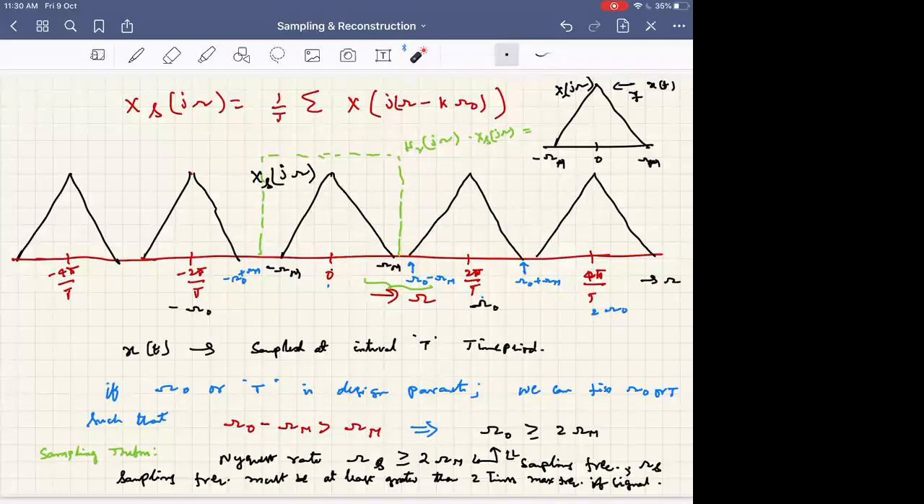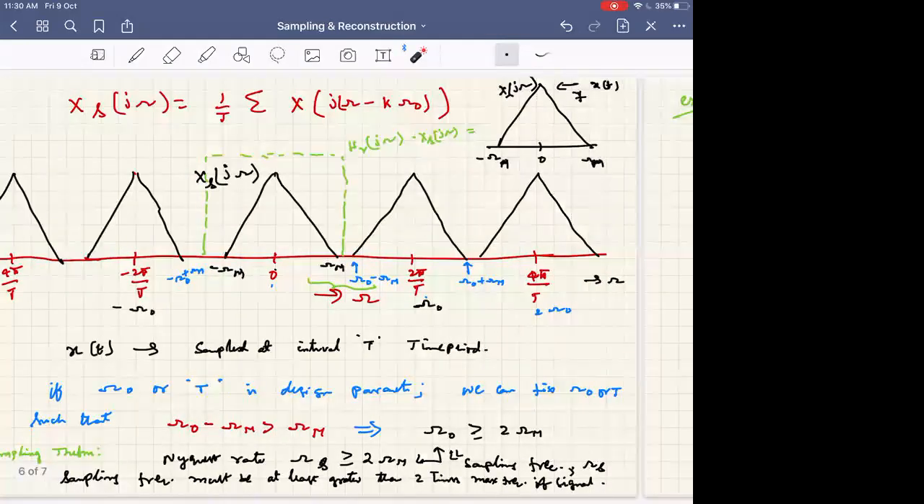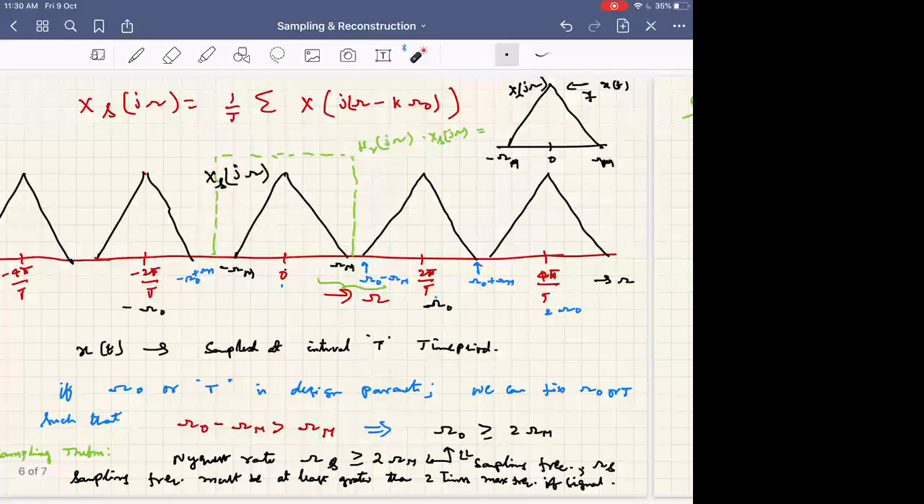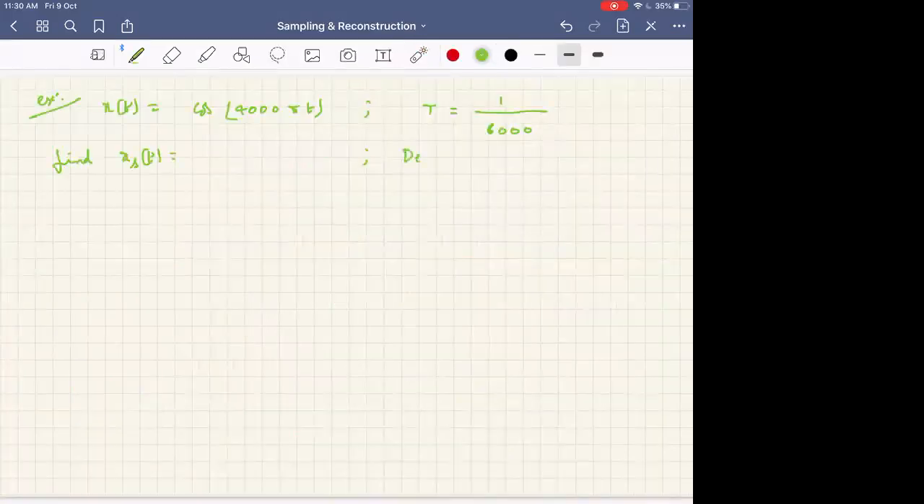So now in this case, first you sample with this, write xs of t, and say whether aliasing has happened or not. Does omega s satisfy the Nyquist criteria in sampling, and does aliasing happen? You can just try it yourself.